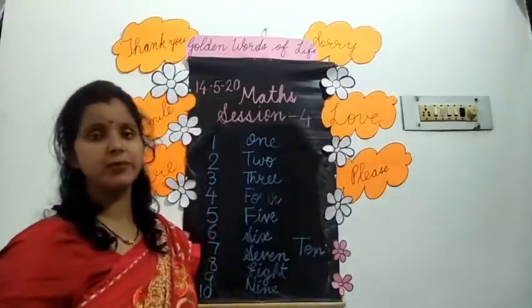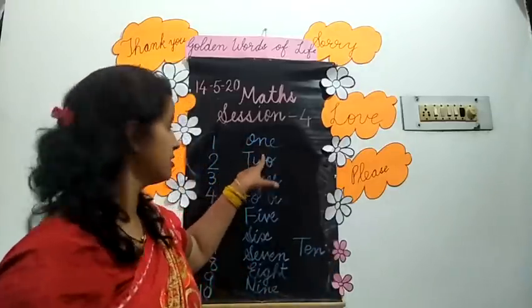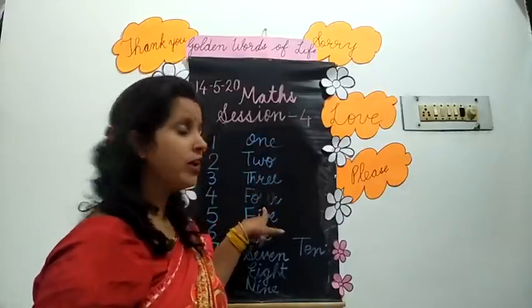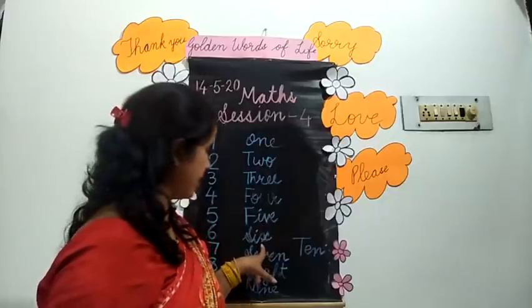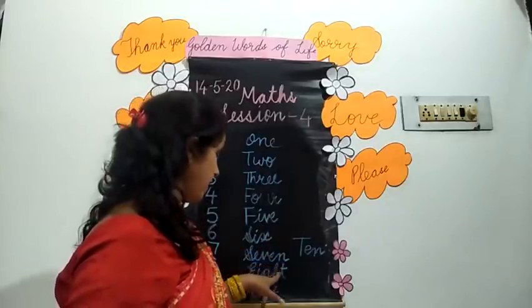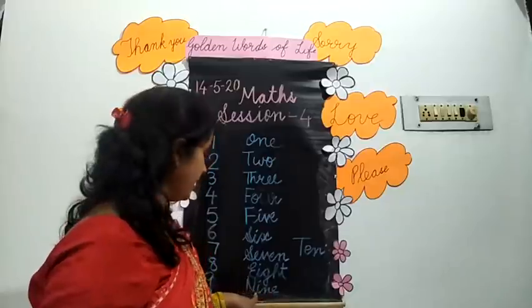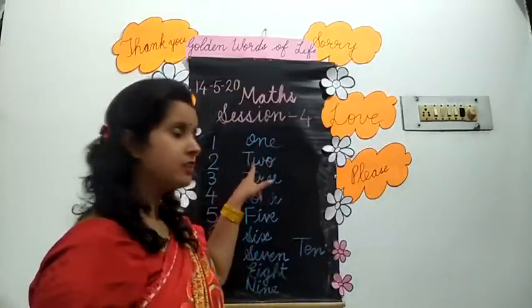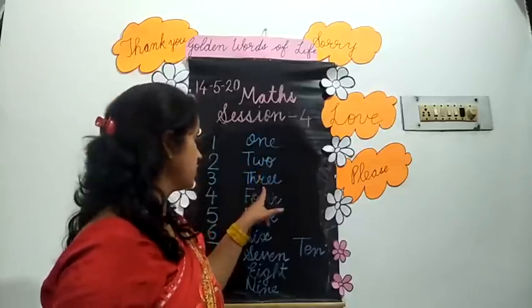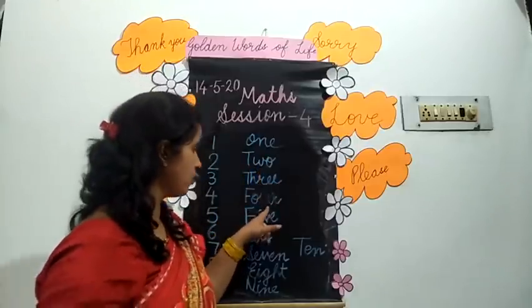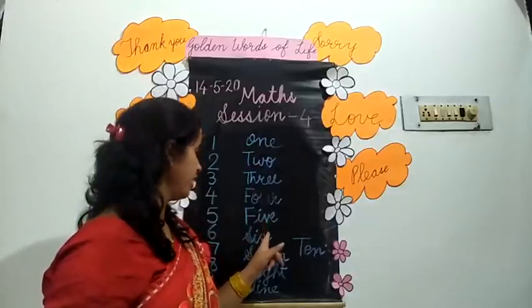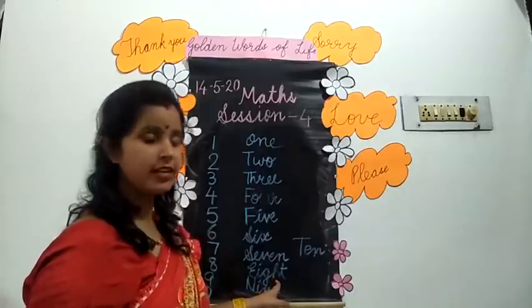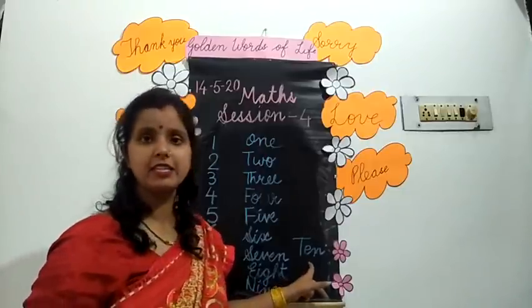Repeat again. O-N-E, 1, T-W-O, 2, T-H-R-E-E, 3, F-O-U-R, 4, F-I-V-E, 5, S-I-X, 6, S-E-V-E-N, 7, E-I-G-H-T, 8, N-I-N-E, 9, T-E-N, 10. Once again, the same spellings from 1 to 10.